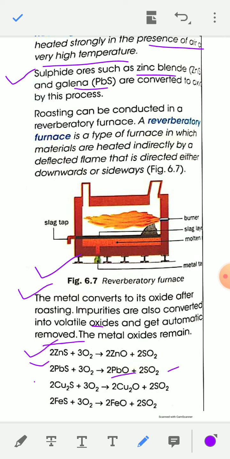When copper sulfide reacts with oxygen, it gives copper oxide, Cu2O, and sulfur dioxide. When ferrous sulfide reacts with oxygen, it will give ferrous oxide and sulfur dioxide. So sulfide ores like ZnS, PbS, Cu2S, FeS on roasting give respective metal oxides.